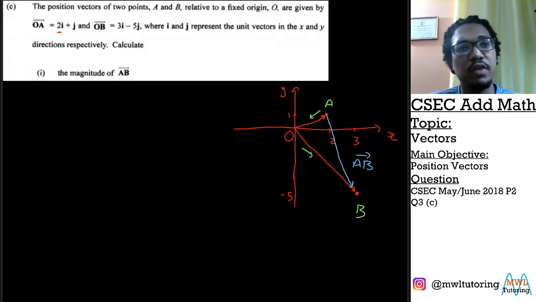So that means if we want to figure out how to calculate vector AB, we could simply say this. We could say that AB, but what do we need to do? We need to go backwards.